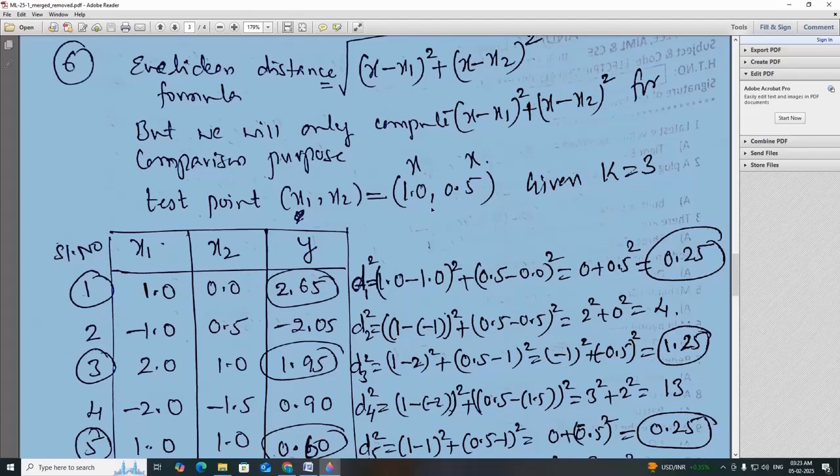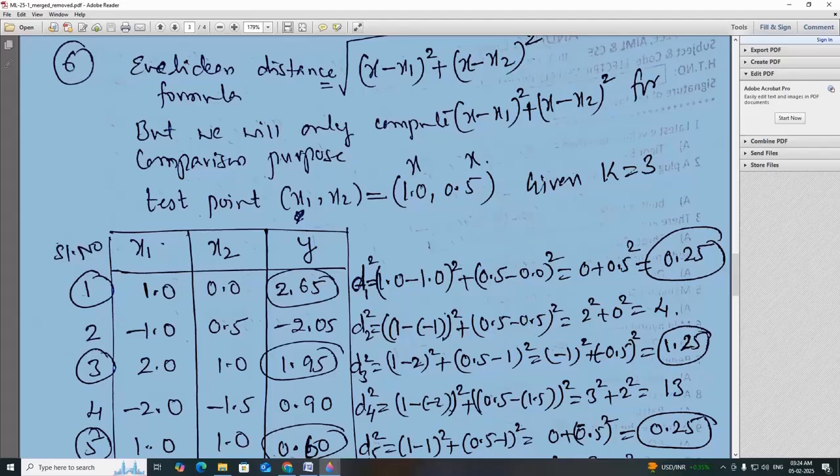Let me compute d1 square according to this formula. Here it is 1 minus 1, and then 0.5 minus 0, square it, you will get 0.25. Similarly for d2 square, 1 minus of minus 1, the whole thing squared, and then 0.5 minus 0.5.